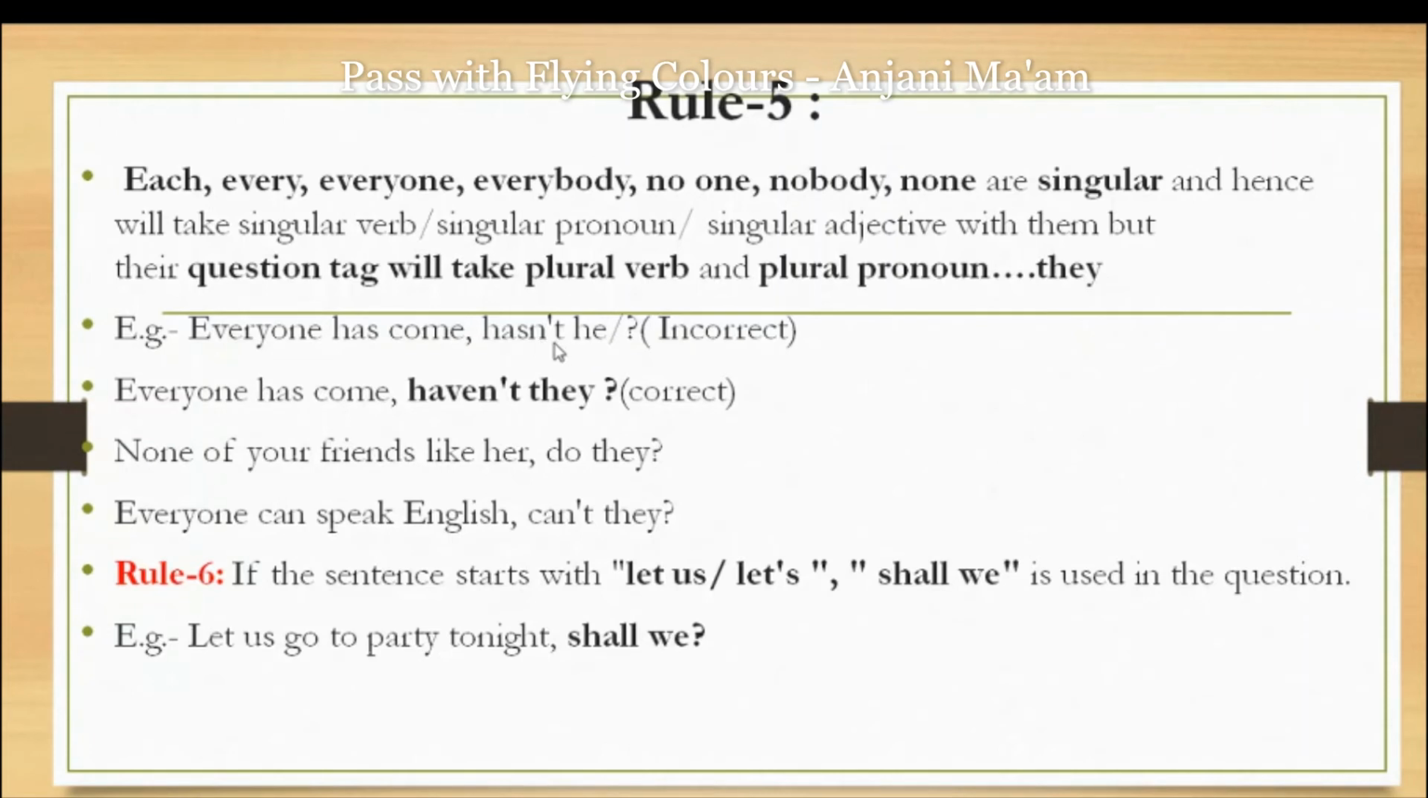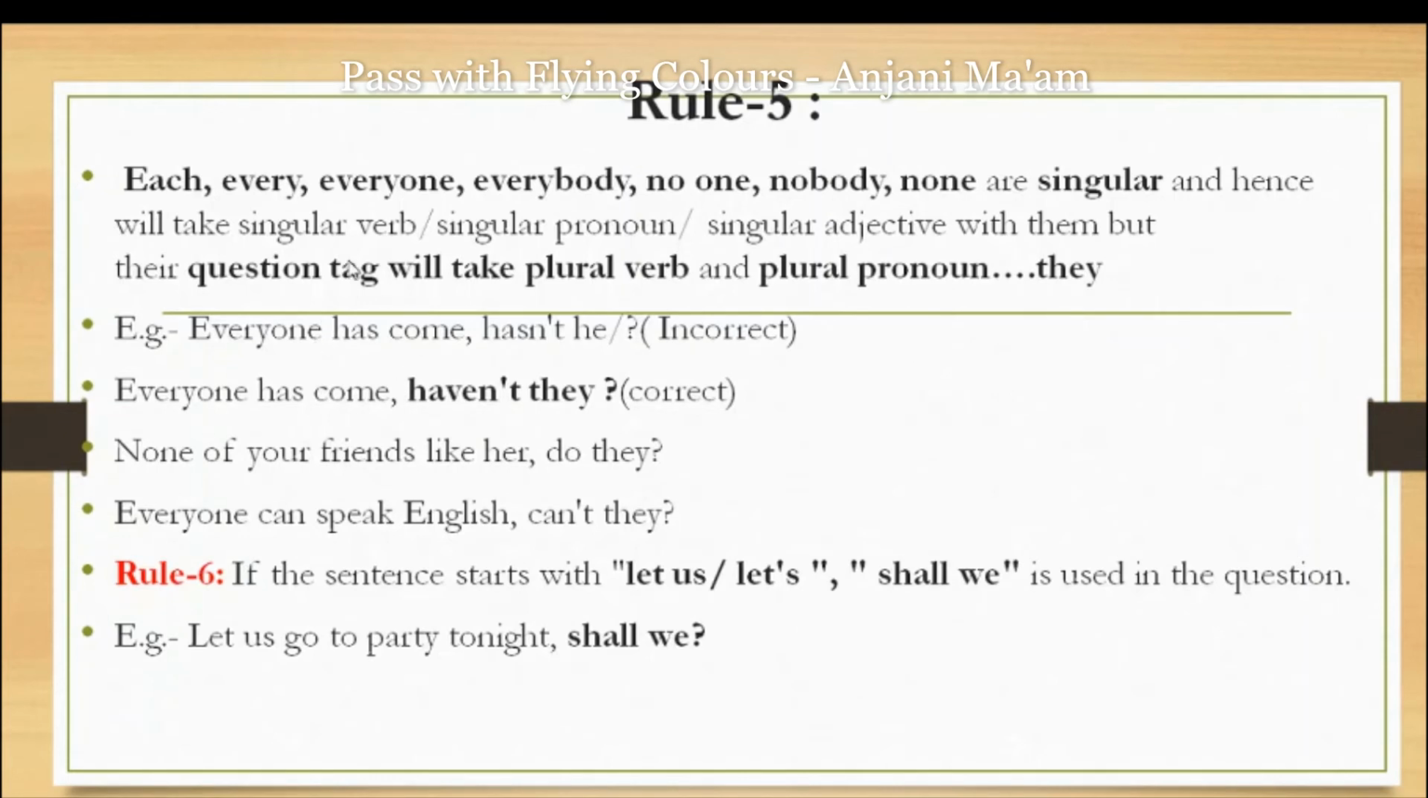Instead of using "hasn't he," we will use "haven't they," because with "he" a singular person was there, so a singular verb was there, but that is incorrect because of the presence of everyone. We will take the pronoun they, and because of they, has will convert into have, and because the sentence is positive, the question tag will be negative: haven't they. So this is correct. And if the sentence contains an error in the question tag, it will be "hasn't he," and the correct form of the question tag will be "haven't they."